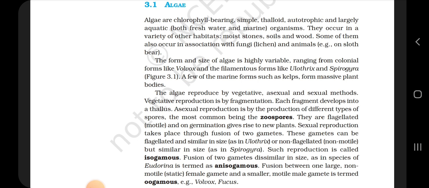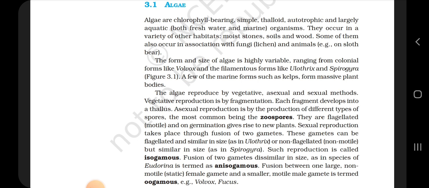A few of the marine forms such as kelps form massive plant bodies. The algae reproduce by vegetative, asexual and sexual methods. Vegetative reproduction is by fragmentation. Each fragment develops into a thallus. Asexual reproduction is by the production of different types of spores, the most common being the zoospores. They are flagellated, that is motile, and on germination give rise to new plants.